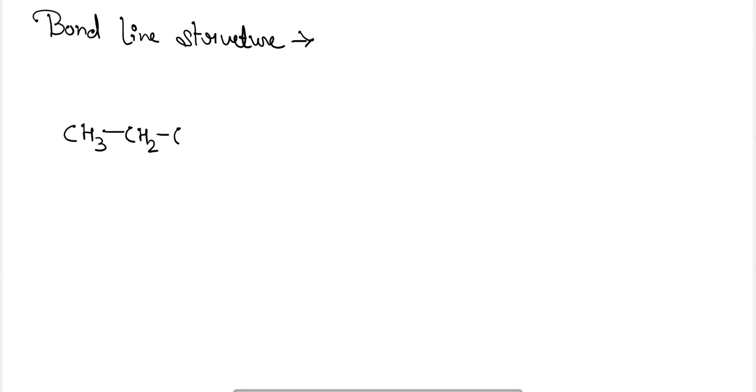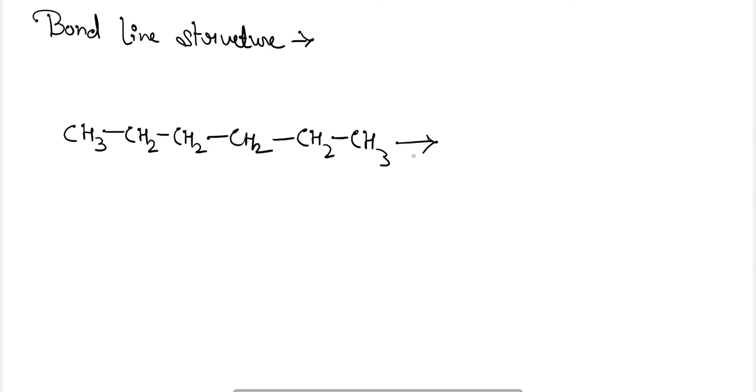Next is the bond line structure. Here, CH3, CH2, CH2, CH2, CH2 and CH3. So 6 carbon atoms are there.